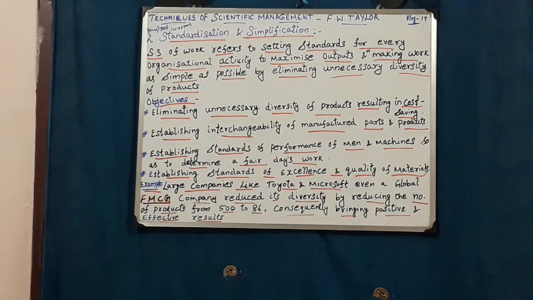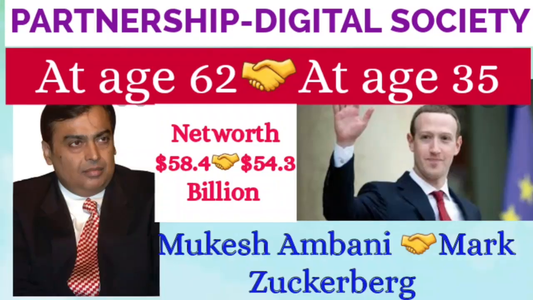Because of this Mark Zuckerberg, founder of Facebook, partnership. From this, we can understand how standardization and simplification of work plays a vital role for the growth of an entrepreneur. Here you can remember the Kaizen method, which was applied by Mukesh Ambani.